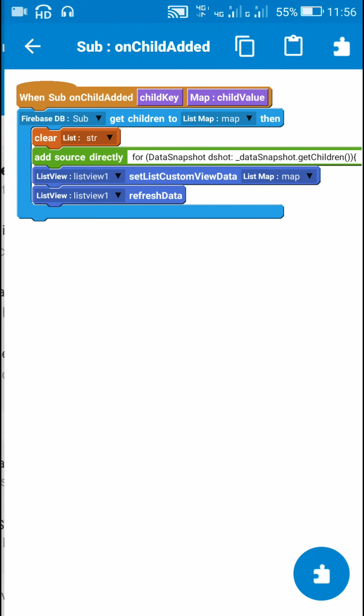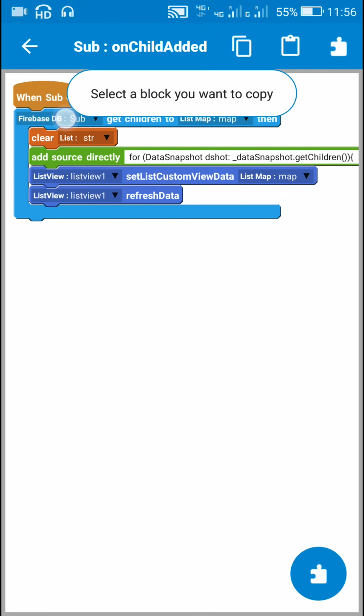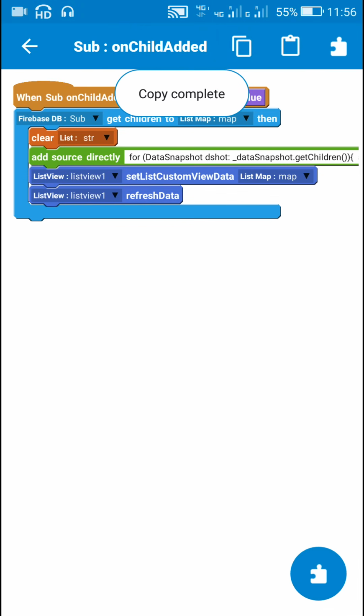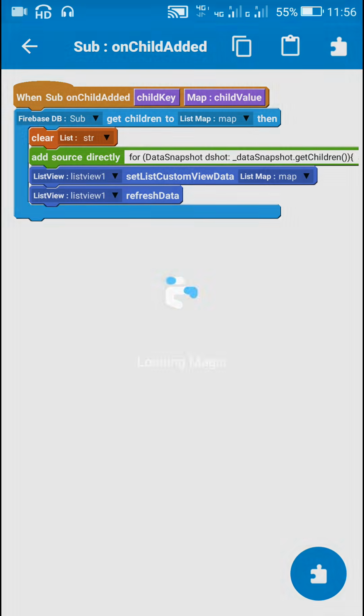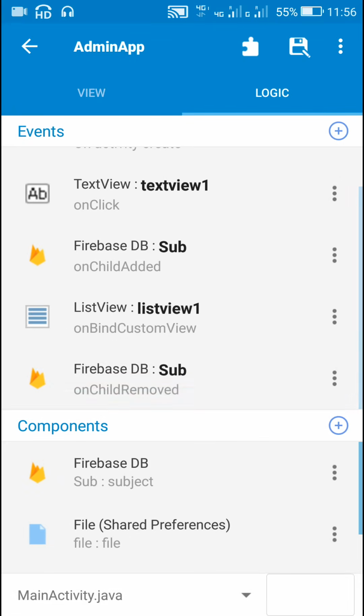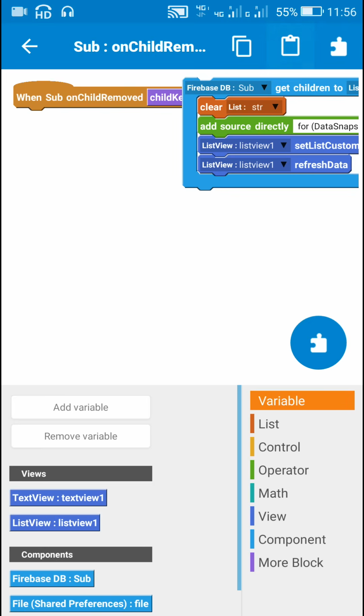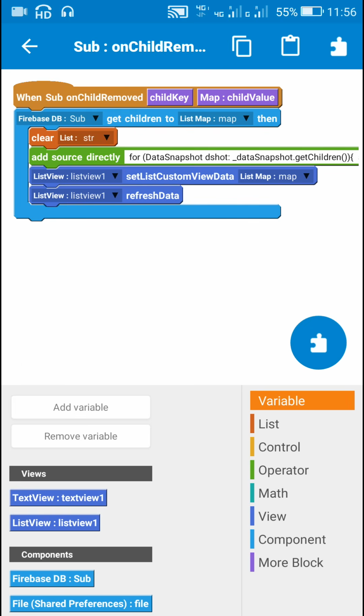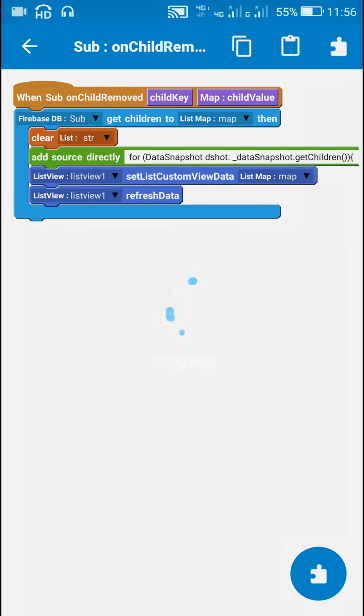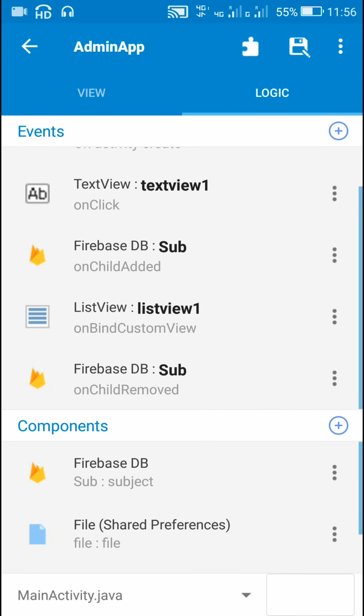Now in this event I will copy the same blocks which I used in on child added. I will copy those blocks and paste them in on child removed. So this will refresh the data when anything is deleted.